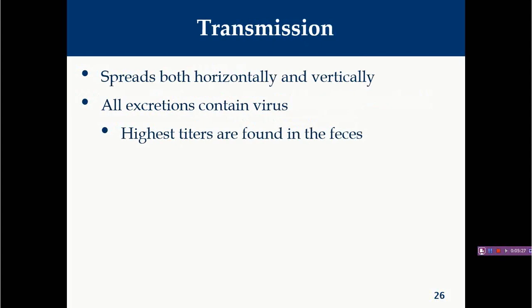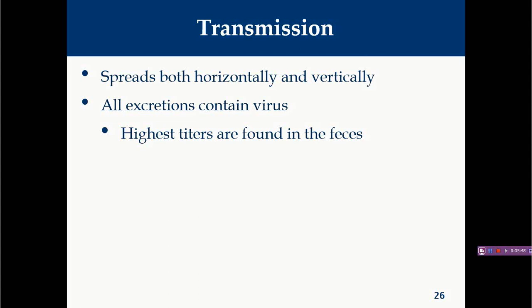Then transmission. These adenoviruses are transmitted vertically as well as horizontally. Embryonated eggs contain this virus in the embryo, the yolk, and also the albumin. This vertical route is most important for transmission of this disease.